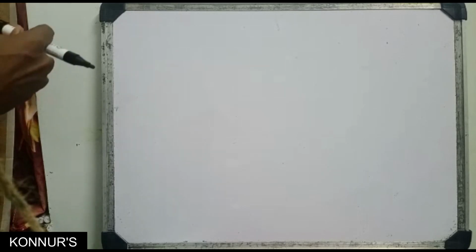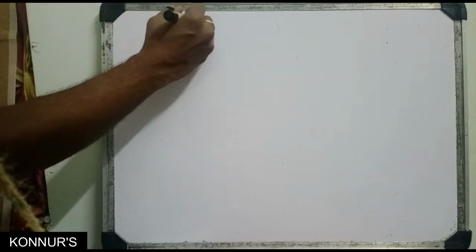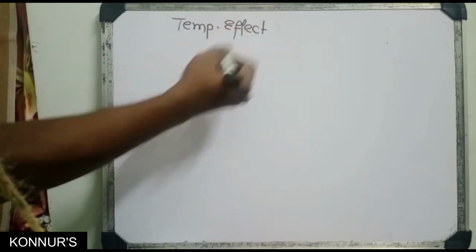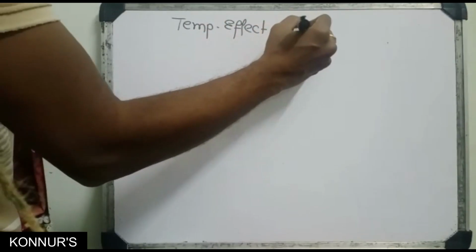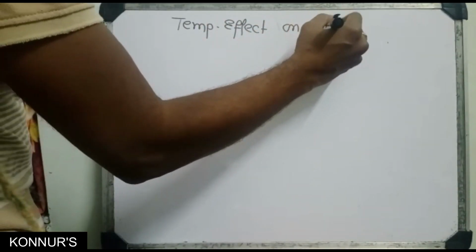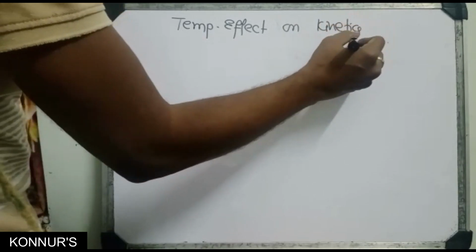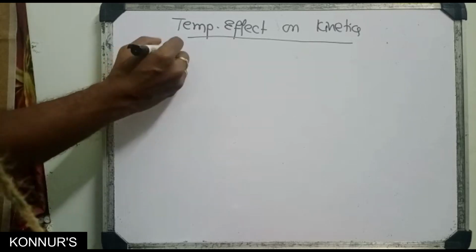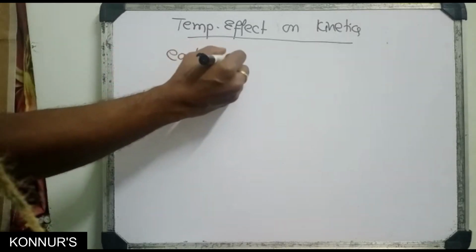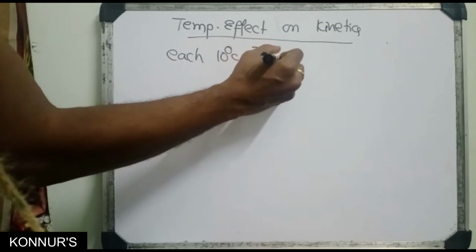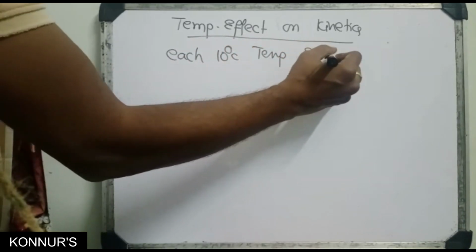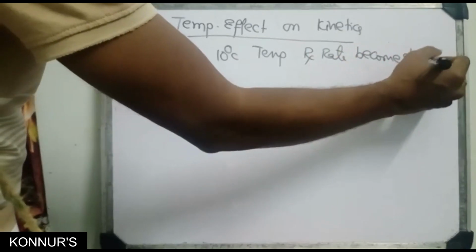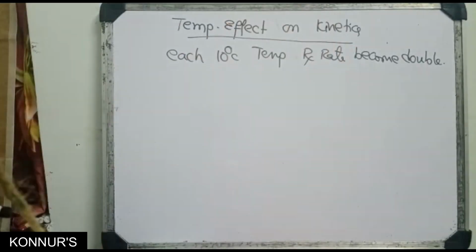Next, here they are given the temperature effect on kinetics. According to what we already discussed at the start, for each 10 degree centigrade rise in temperature, the reaction rate becomes double. So that is one concept.